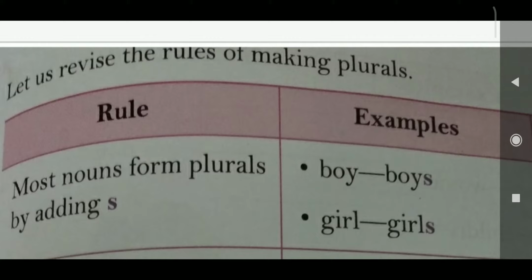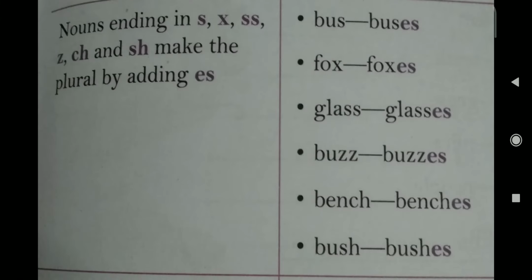Simple words: boys, girls. Now, second rule: nouns ending in s, x, double s, ch and sh make the plural by adding es. For example, bus ends in s, so we add es here. Fox ends with the letter x, and when we add es, it will be plural.